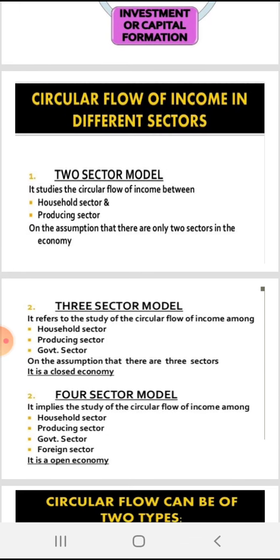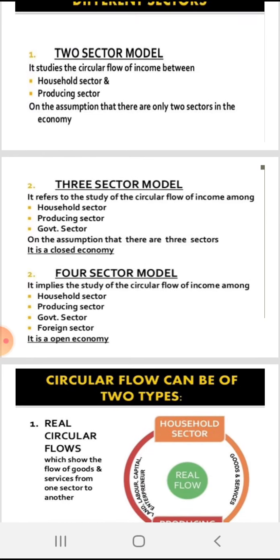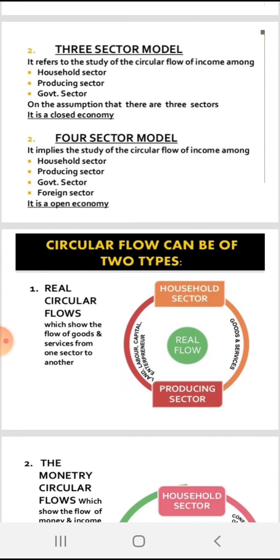Now let us see the circular flow of income in different sectors. The two-sector model studies the circular flow of income between the household and producing sector on the assumption that there are only two sectors in the economy. The three-sector model refers to the study of the circular flow of income among the household sector, producing sector and government sector. It is a closed economy. And the four-sector model implies the study of the circular flow of income among the household sector, producing sector, government sector and foreign sector. It is an open economy.